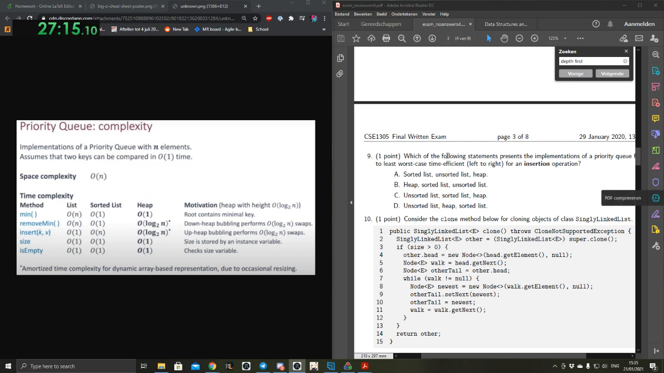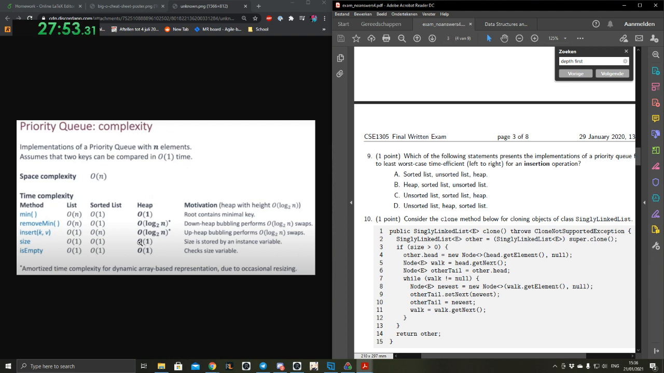Especially because you should be able to know that it's either C or D first, because with an unsorted list, insertion is really easy. You just slap it in the back. And I think it's D, because if a sorted list was more efficient than a heap, people would use a sorted list. We know that heap is always log n. Everything is log n, and for sorted lists. Well, the min or the size or is empty is O of 1. Yes, but the important stuff.